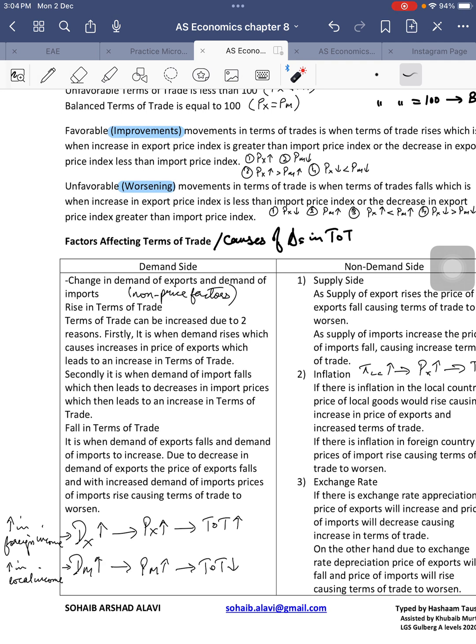Right? So these are demand side factors. Obviously, when there is a fall in the demand for exports, export prices will fall, which will cause a fall in the terms of trade. Similarly, when there is a fall in the demand for imports, import prices will fall, which will cause an increase in terms of trade. So everything will be reversed, right? So these are demand side factors.